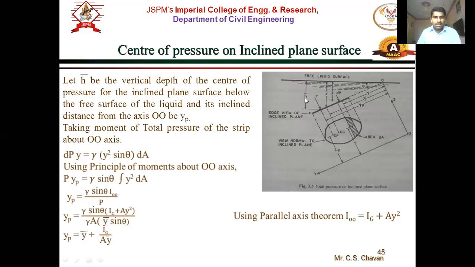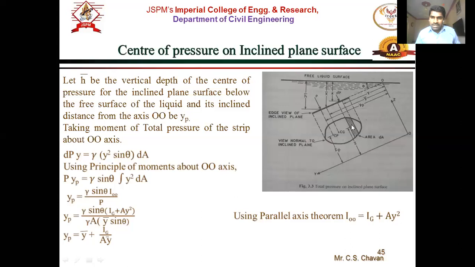Now here we have to use the same thing, the moments. You have to take the moment of the total pressure on the strip and the total pressure acting over this particular surface. So we have to equate these two moments. The moment of this strip here: what is it? Total pressure into distance y. Now we are equating about this point O, our origin. With respect to this point, we will be equating the moments.